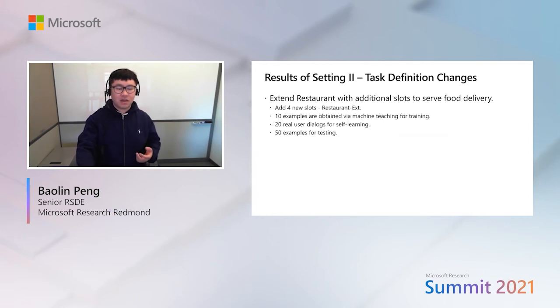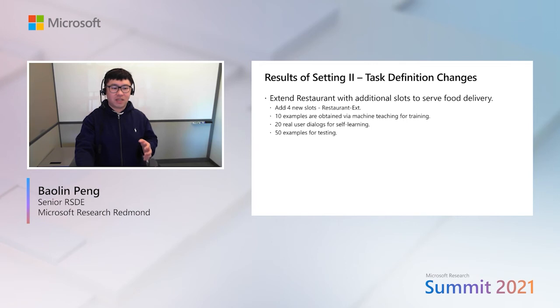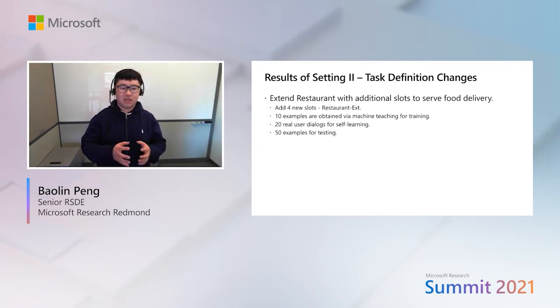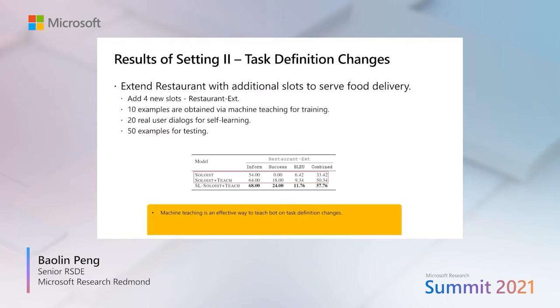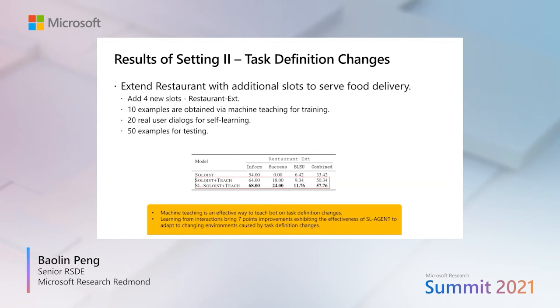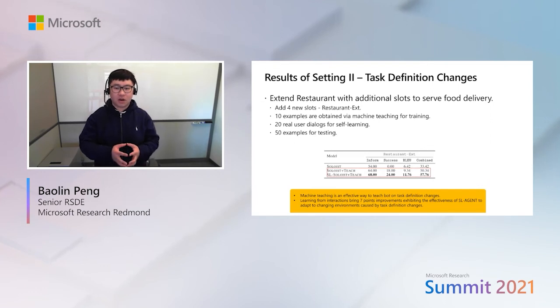For the second setting, task definition changes, we extend the restaurant domain with additional slots to serve food delivery by adding 4 new slots, resulting in the restaurant extension. 10 examples are obtained via machine teaching for training, 20 real user dialogues for self-learning, and 50 examples for testing. We see that machine teaching is an effective way to teach about task definition changes. Learning from interactions brings 7 points improvement, establishing the effectiveness of the self-learning agent to adapt to changing environments caused by task definition changes.